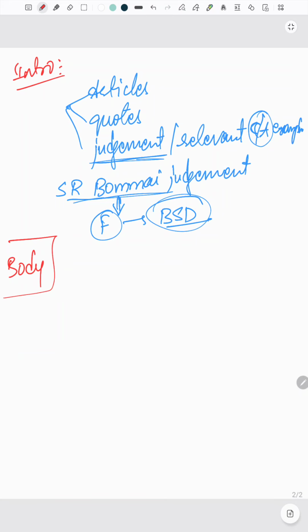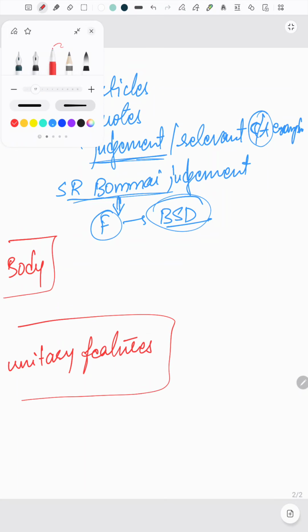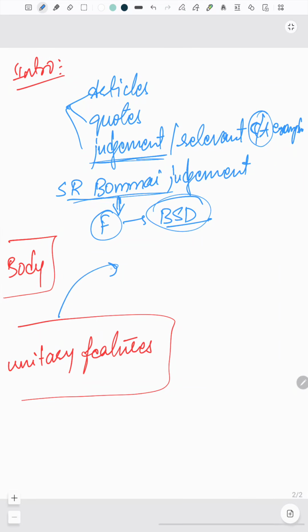Whenever there are two demands in the question, it is better to represent one demand in a diagrammatic way rather than going in a linear way by writing. Keep a heading like unitary features, draw a box, and mention what the unitary features are. The first one is the appointment of governor,